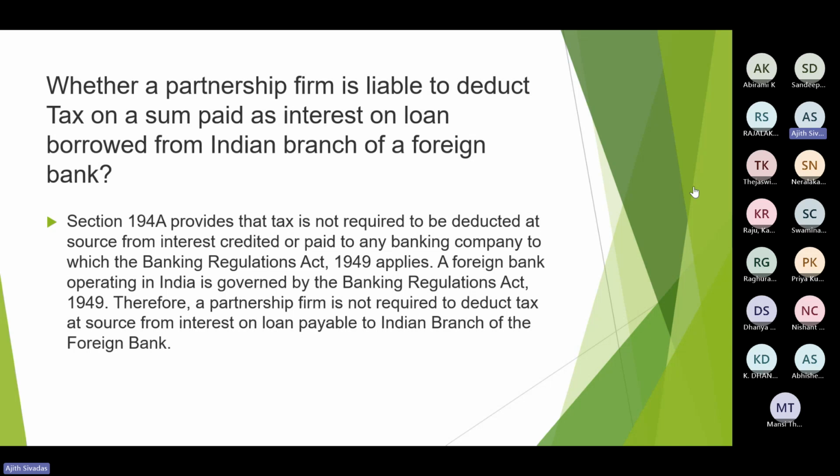That way, non-deduction or short deduction has consequences. Then for non-payment, you haven't paid the tax on a timely basis, and you haven't submitted the returns on a timely basis. For those non-compliances also, interest would be there.